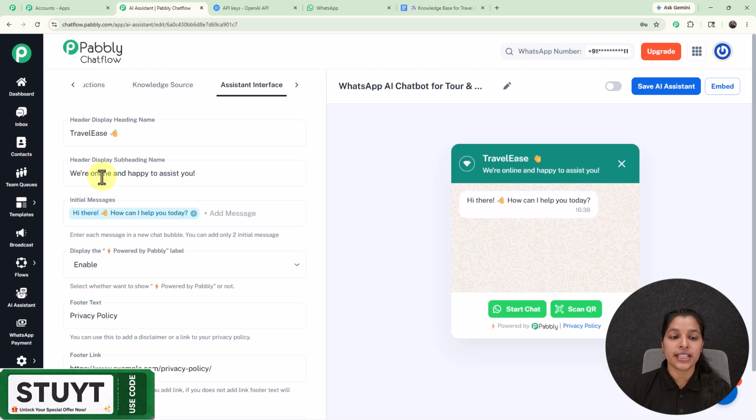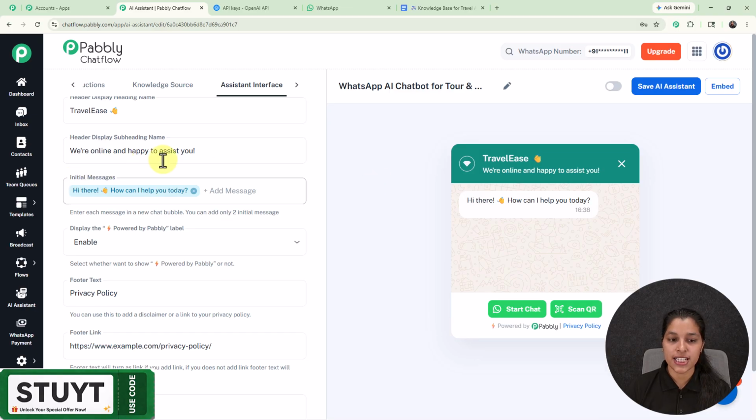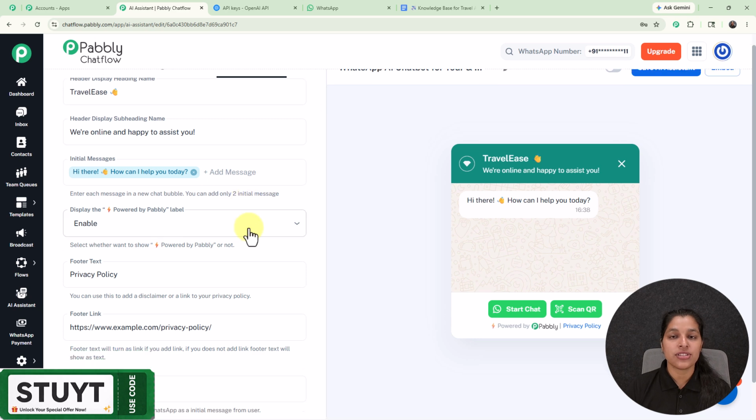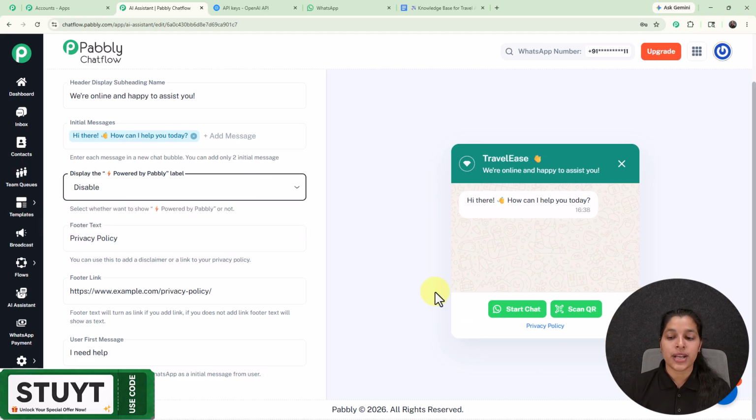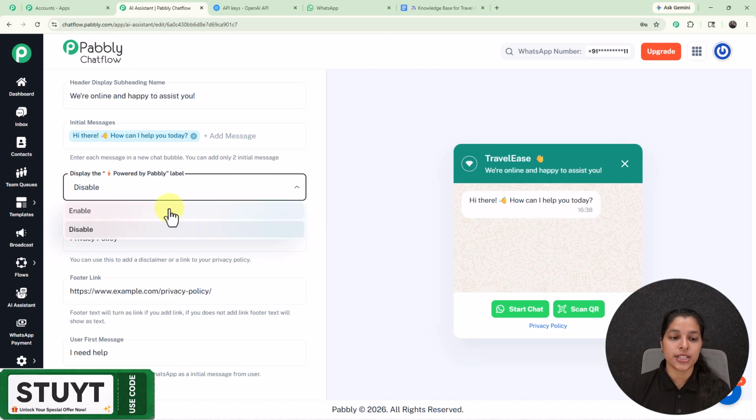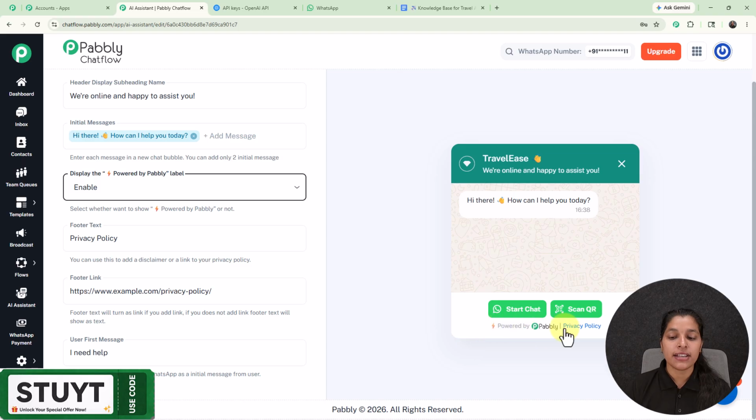And here we are already getting a subheading name which can be seen on the preview of your AI assistant too. And now for the initial message, we are already getting the initial message on the preview, so you can enter two initial messages over here, and from this field you can enable or disable the Powered by Pabbly label. So here I'm going to select disable, and here you can see that the Powered by Pabbly label has disappeared, but I'm going to keep it as enable only, and here it can be seen.